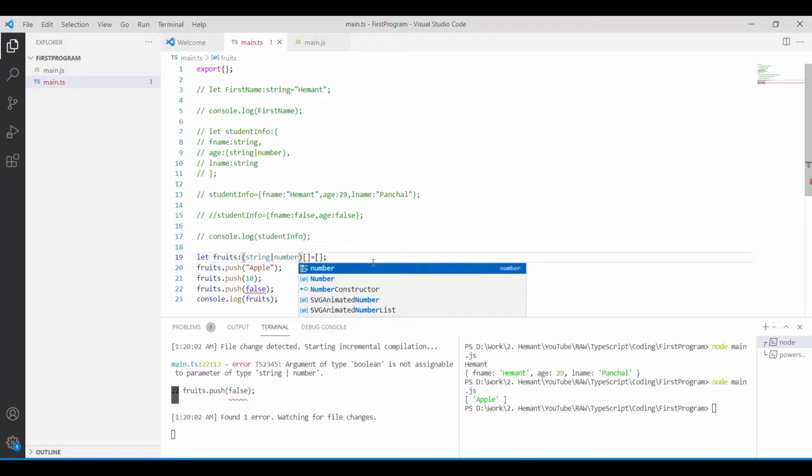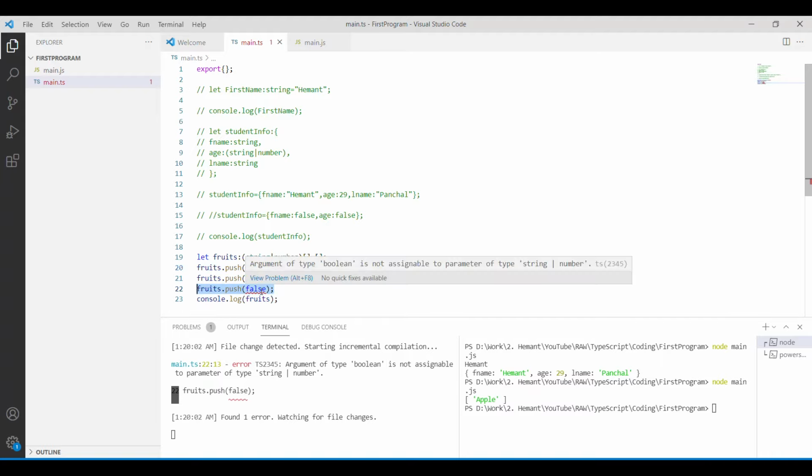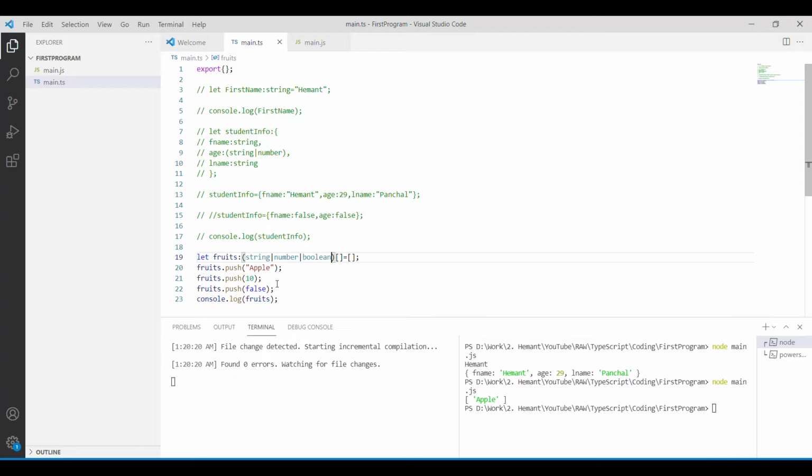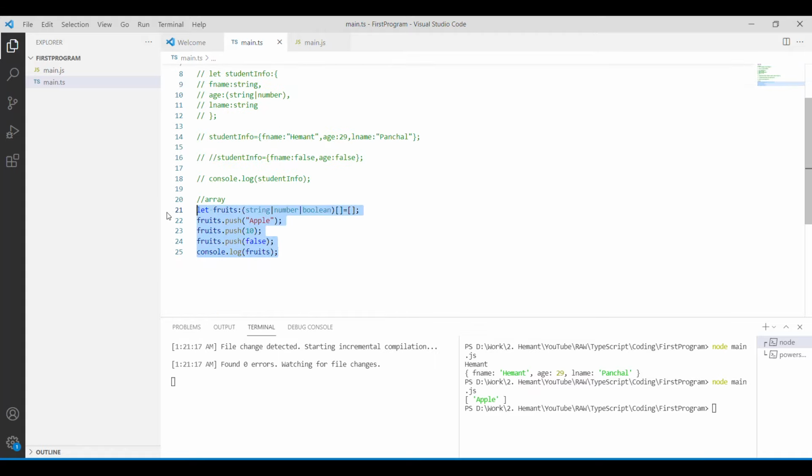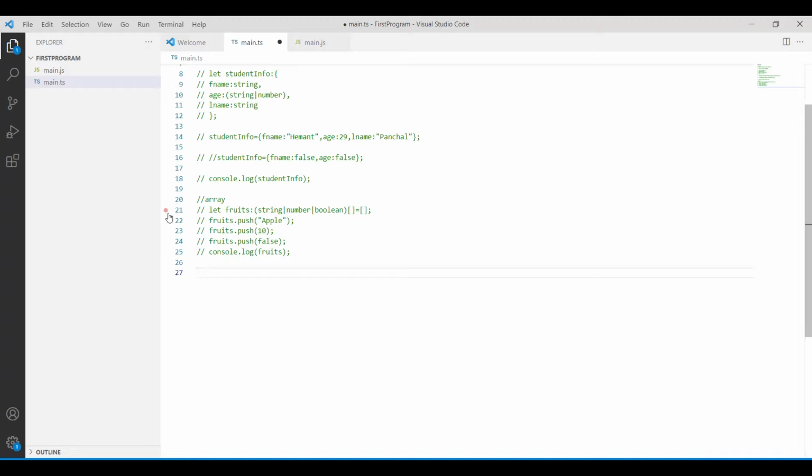Now these two lines are fine, but the third line is giving me an error because it is accepting a boolean value, and we have not specified boolean here. If I add it, this is also now fine. So this is how a union type works with an array. Here we saw it with an array, and in the above example we saw it with a variable.